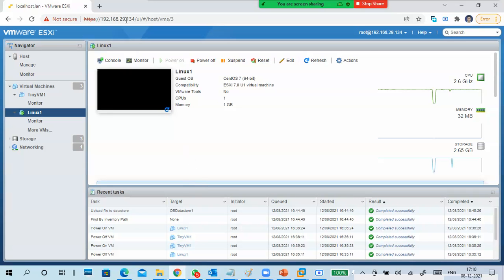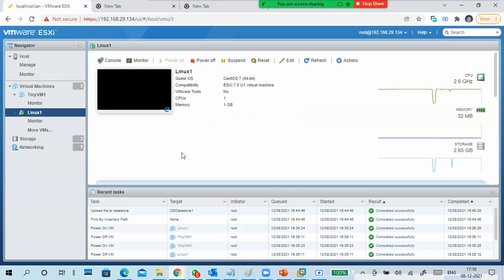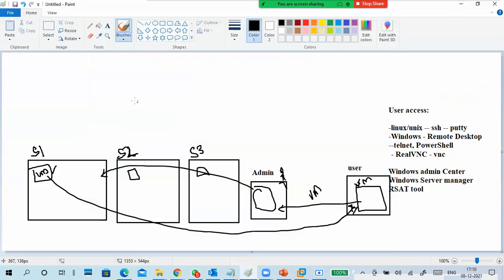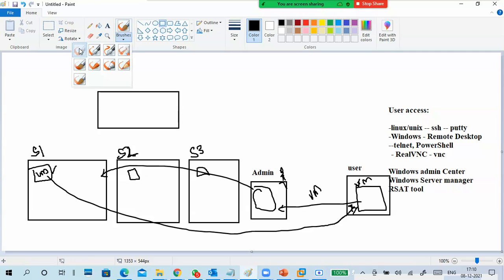It is very difficult to manage multiple servers with multiple consoles like this. This is one console, and I open multiple consoles like this. It is very difficult to manage multiple machines with separate windows, right? So what I'm going to do is put some application on a server. Okay, it is a central server.